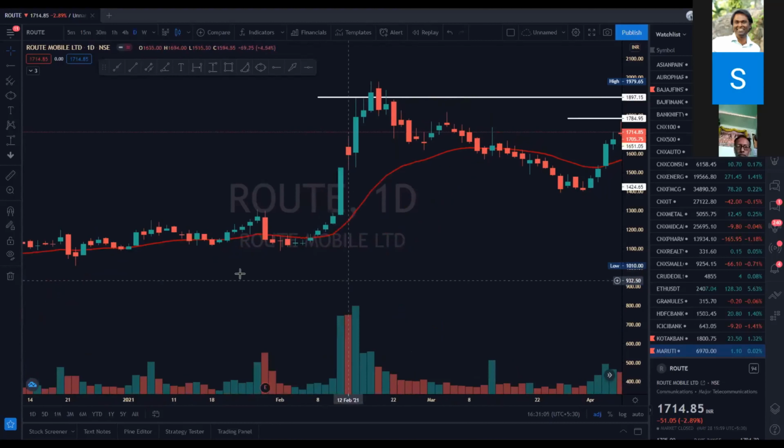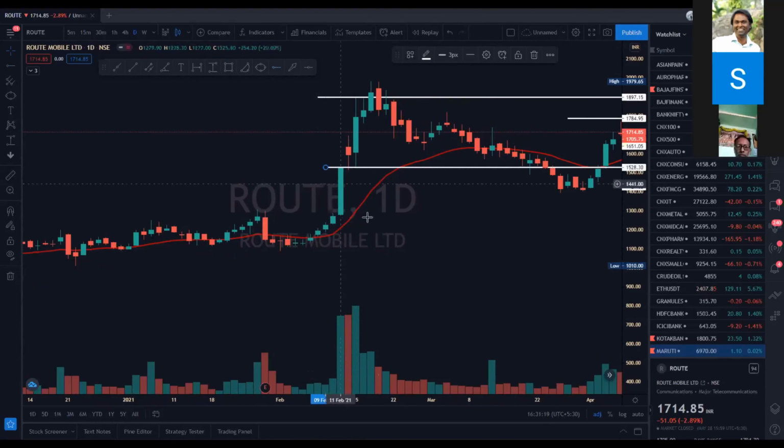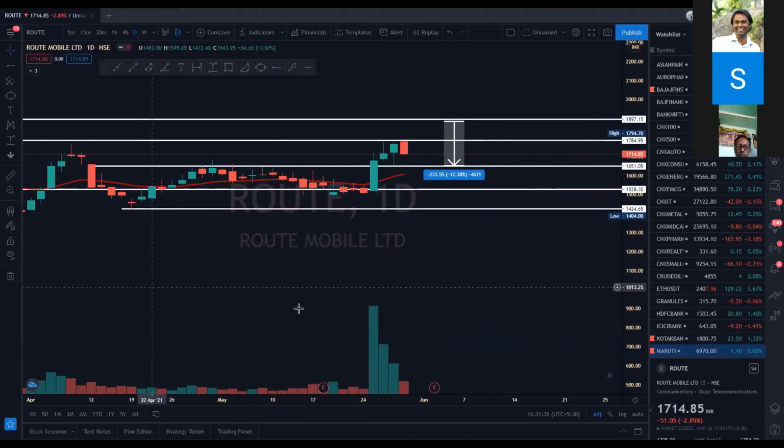Okay, and once it has cleared the 20 EMA with big candles, these are all length candles, you can see the volume spike up happening. It has also retested this level, that was the breakout level. It came, it gave a breakout, it moved up, then again came down, retested this level. So this level is validated, it gave an up move. So this is pretty simple. The stock is pretty simple, so we will keep this on radar.